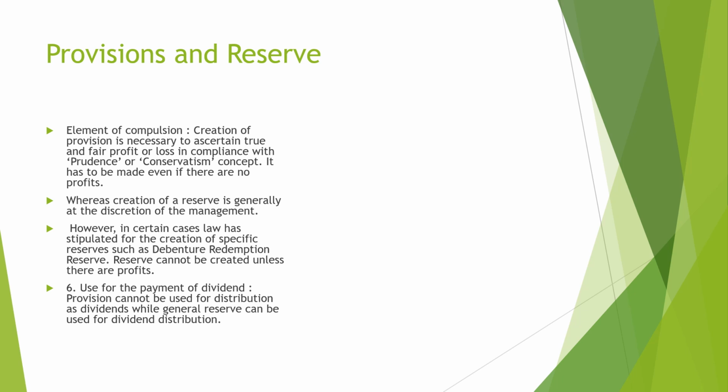However, in certain cases, law has stipulated the creation of a specific reserve, like debenture redemption reserve. The next difference is use for payment of dividend. A provision cannot be used for distribution as dividend, while a general reserve can be used for distribution of dividend.